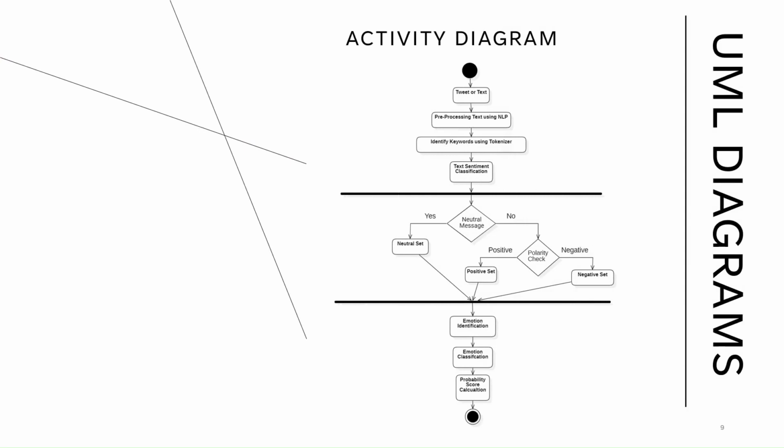And also our activity diagram, which showcases in depth how all the processing is done, after which activity what will happen, where we initially consider the text and we pre-process it, we identify the keywords using the tokenizer, and then we classify the sentiment, where we take the message and we check whether it is a neutral message or a non-neutral message. If it is a neutral message, we put it in the neutral set. If it is a non-neutral message, we check for its polarity, either positive or negative, and put them in their respective sets. And after putting the text into that particular set, we identify its emotion and classify the emotion and also calculate the probability score.